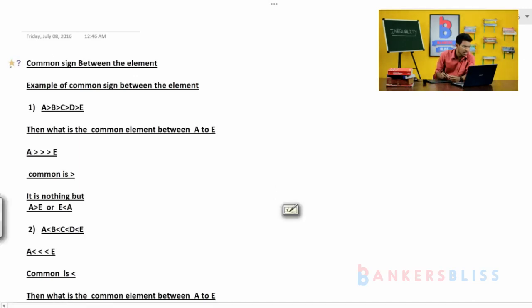Look at here: A greater than B, B greater than C, C greater than D, D greater than E. Look at the sign. If the question is asking about the relationship between A to E, once again I'll write it for your understanding: A > B, B > C, C > D, D > E. Simple observation, what is the common sign between A to E?